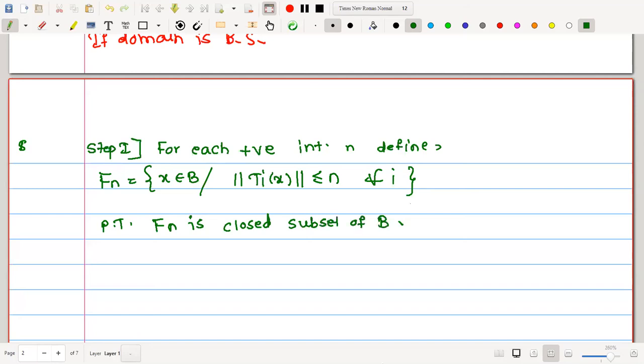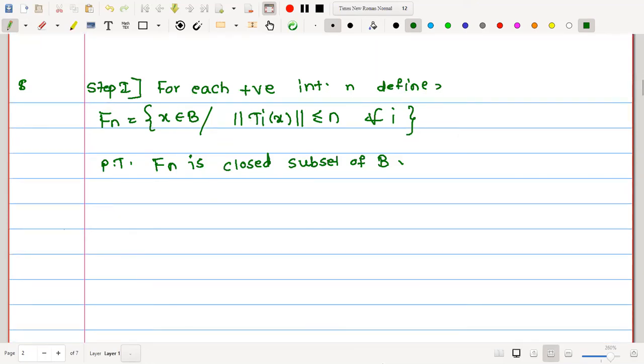I forgot to mention why such an n is going to exist: Tix is given to be a bounded subset of N. That is, for every fixed vector x, Tix is bounded, that is, it is pointwise bounded. Therefore, one can find such an n for which norm of Tix is less than or equal to n. Let us come to the aim to prove Fn is a closed subset of B. In order to prove this, we will start with a closed sphere.